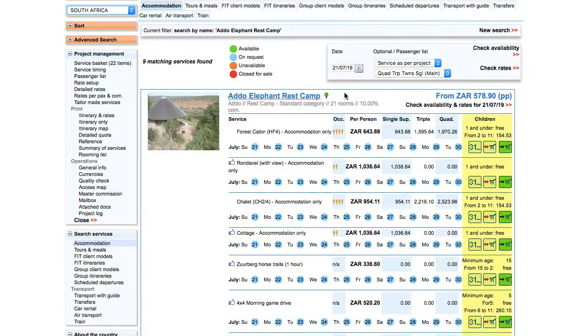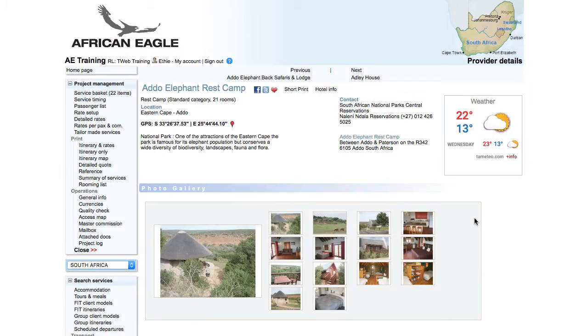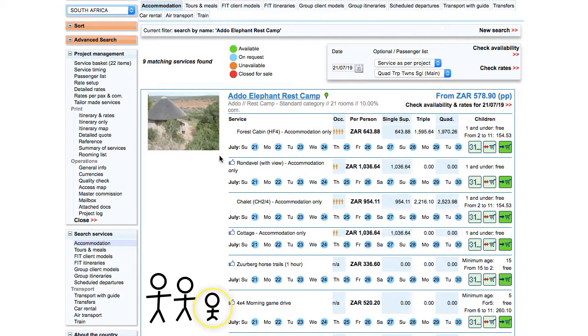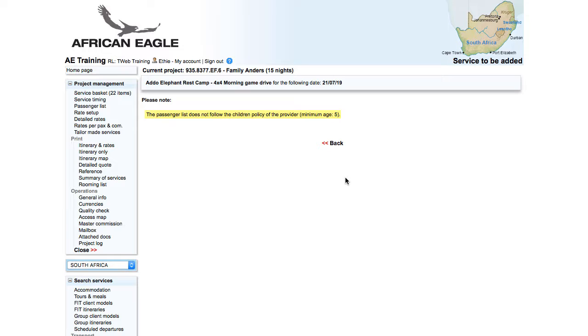If there is a minimum age, it is displayed in the search engine under Children. For example, Addo Elephant Back Camp 4x4 Game Drive, minimum age 5. It is also displayed under Children in the rate section of the provider detail page. If there is a child in the project younger than the minimum age for a service, adding the service will be blocked. For example, the Addo 4x4 Game Drive. A note appears saying the passenger list does not follow the children policy of the provider, minimum age 5.